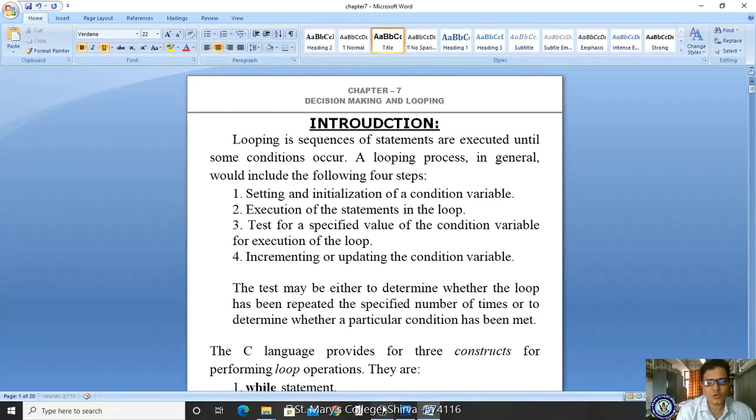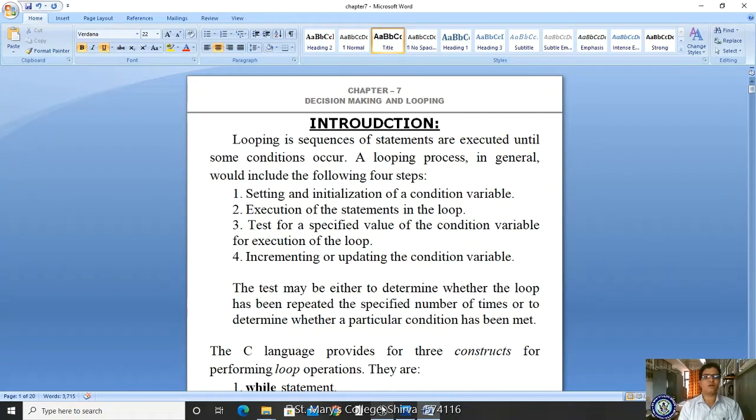Now we are moving to our next topic, decision making and looping. Till now we have seen decision making and branching. Now we are seeing decision making and looping. Let us see what looping is. Looping means a sequence of statements is executed until some condition occurs. It means a block of statements repeatedly executes.